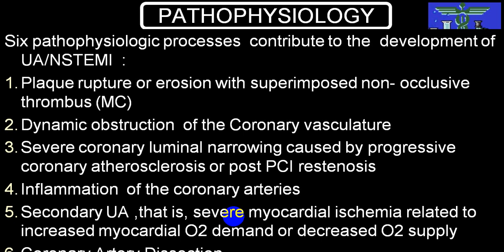Pathophysiology we have already discussed in the ischemic heart disease group, but in short we are discussing. There is unstable plaque. That plaque ruptures or it erodes, and because of erosion, now collagen tissue is exposed to blood.